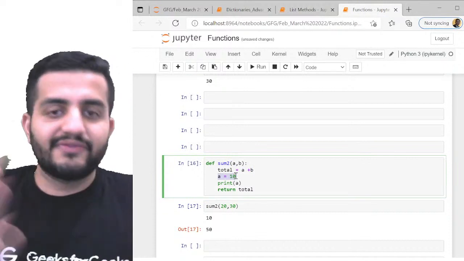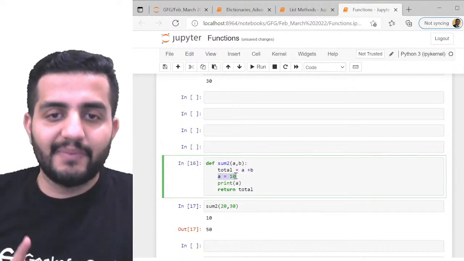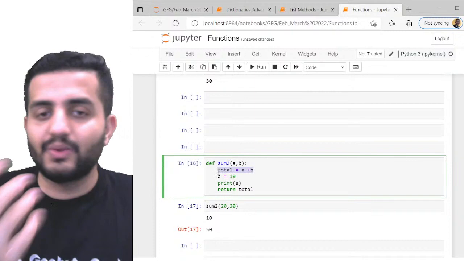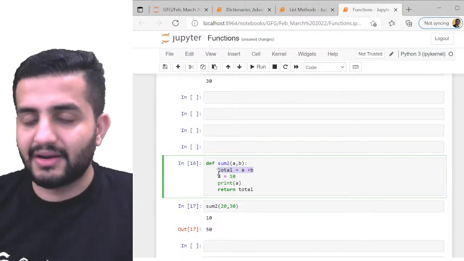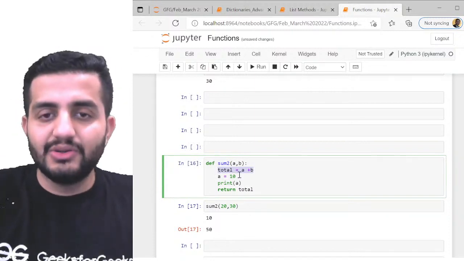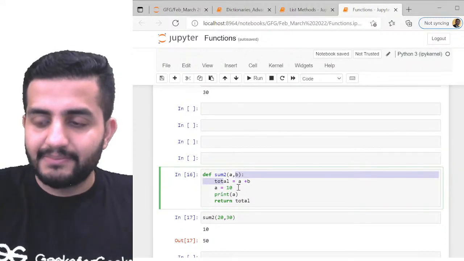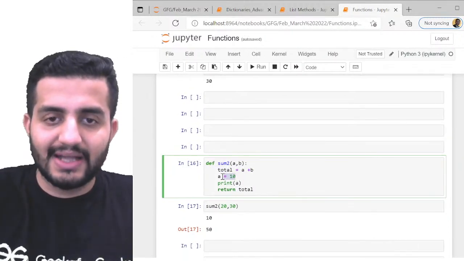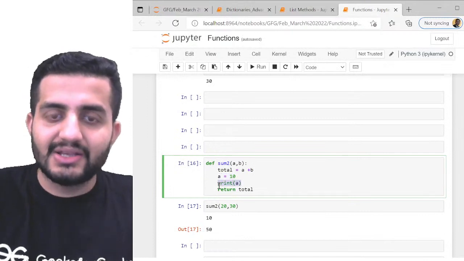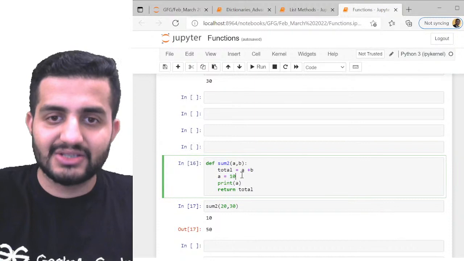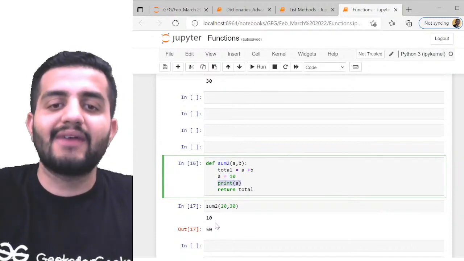You have used a to calculate the total, that is fine, but it is a sequential operation in Python. Once a has been used to calculate your total, a has been replaced with 10, and I'm printing this a. So whatever a is till this stage, which is 10, I'll be printing that. So my a value will be 10 here.